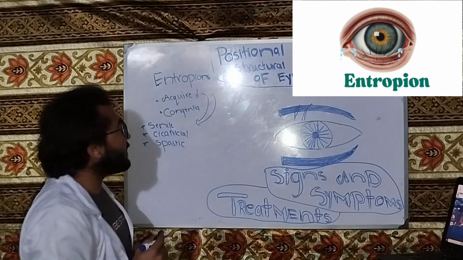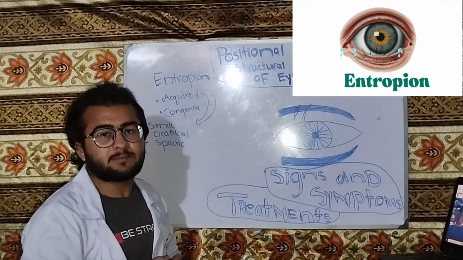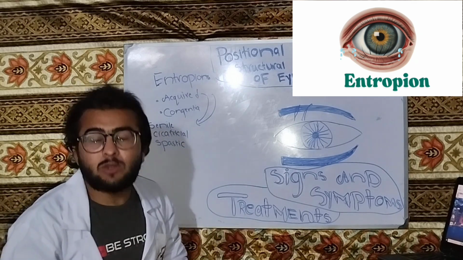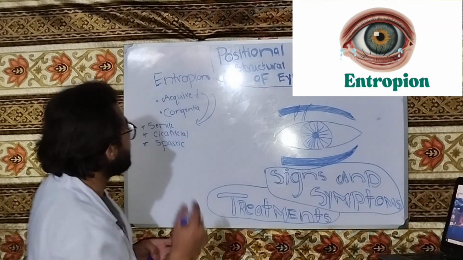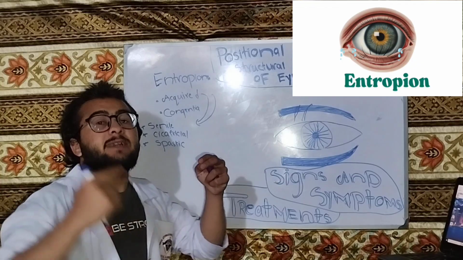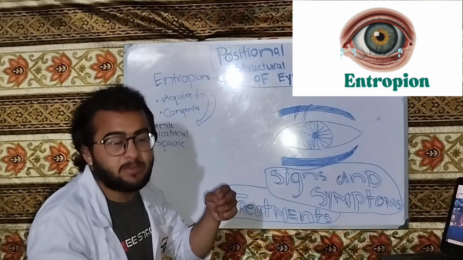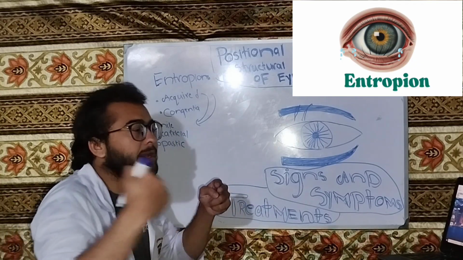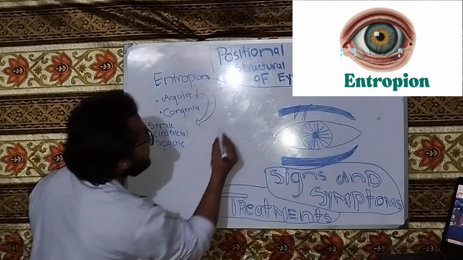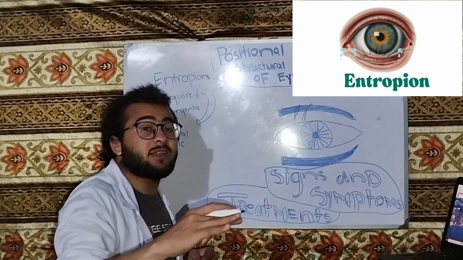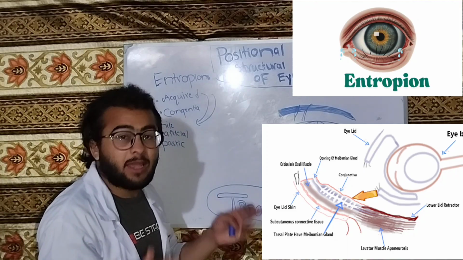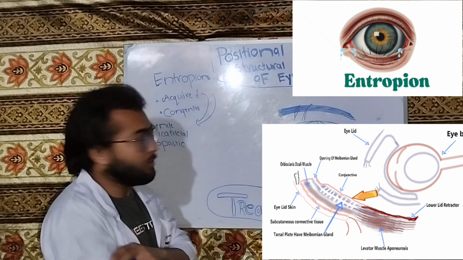What is senile or involutional entropion? Senile entropion is also called involutional because it is related to age. It is more common in the lower lid margin and in elderly patients because of the involutional changes in that group of people. As we discussed previously in the anatomy of the lid margin, take a look at that video for the lid retractor.